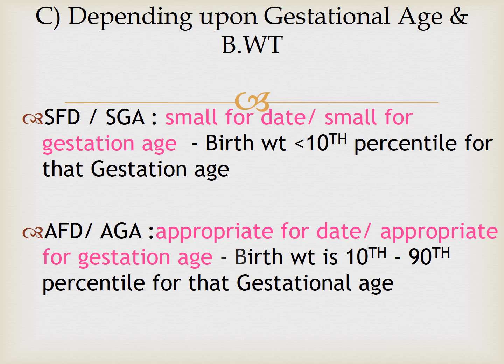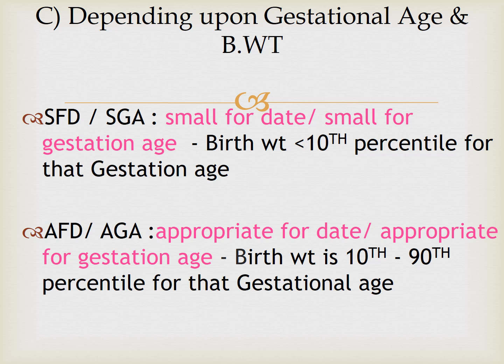Now, when you combine gestation age and birth weight, there are different classifications. For this you follow the intrauterine growth chart given by Lubchenco et al. Depending upon that chart, you can classify a newborn as small for date or small for gestation age, which is birth weight less than the 10th percentile for that gestation age.